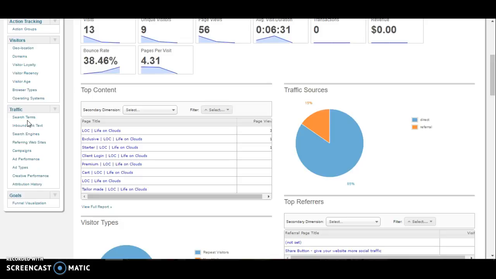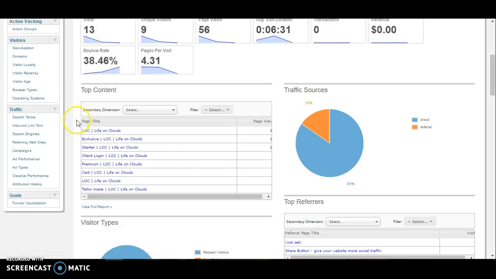Okay, and if I'm talking about the traffic search terms, how does a person come to your website? For example, Life on Clouds. Life on Clouds is a managed application to handle all your digital needs. So let's say a person Googles managed services for digital needs, that is their keyword, managed services or service agency for digital needs. So these search terms actually show you the exact searches or the keywords they have used.